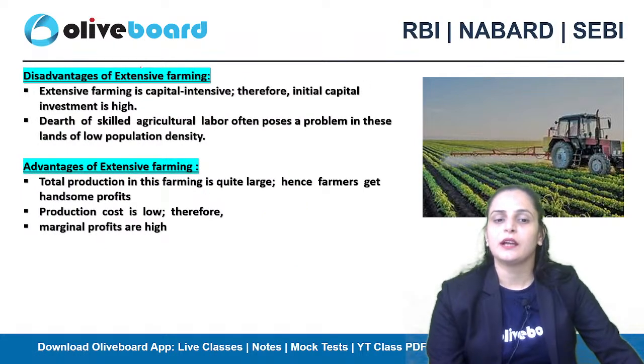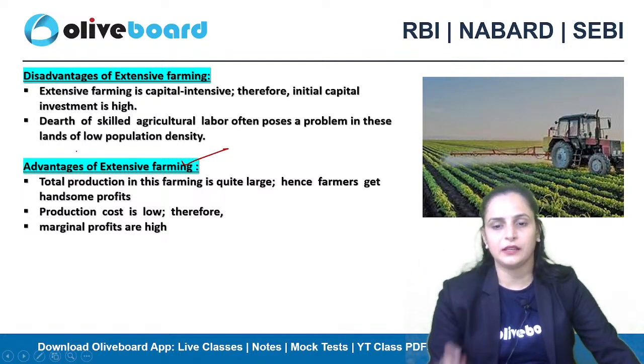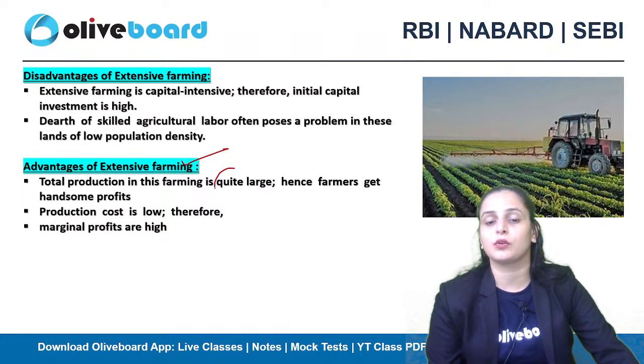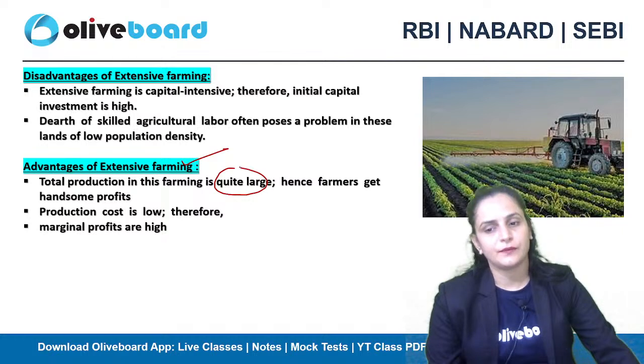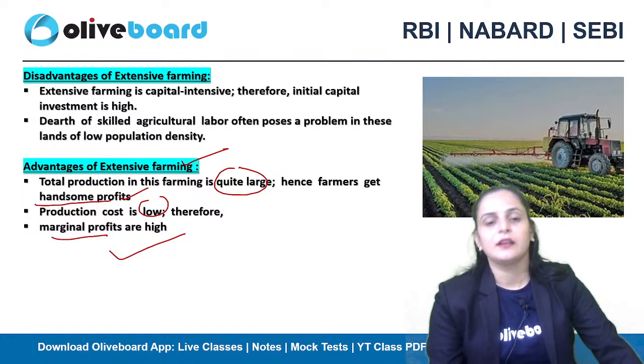Clear? Advantages of this farming practices is total production, large huge cultivable area is available, so obviously production will be quite large. Farmers will get handsome income out of it. Production cost that will be, अगर हम count करेंगे तो that will be low, and marginal profits that the farmer will receive that will be quite high.